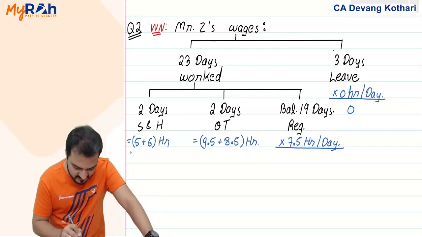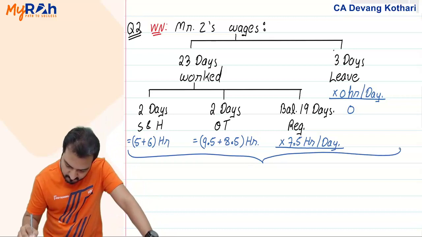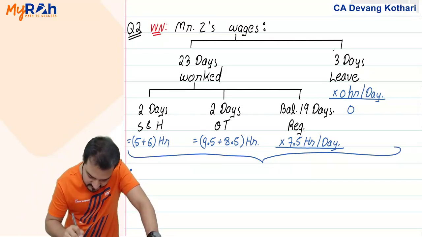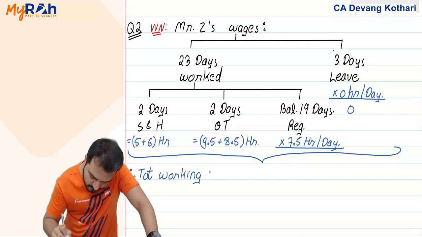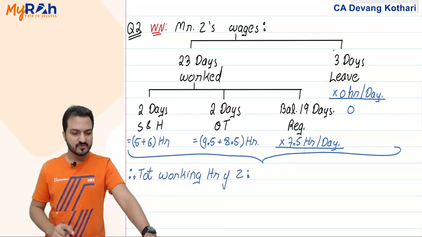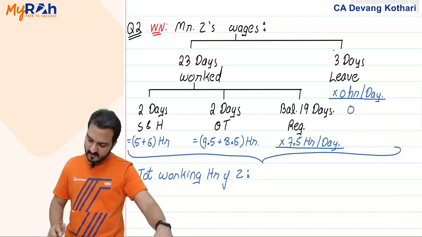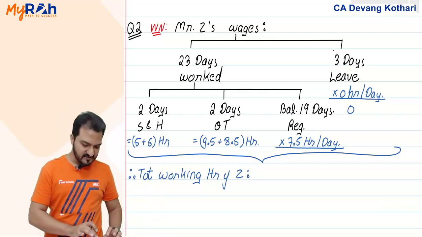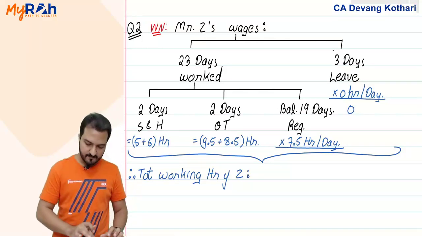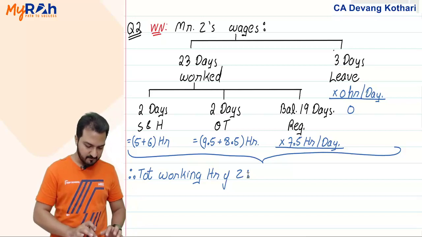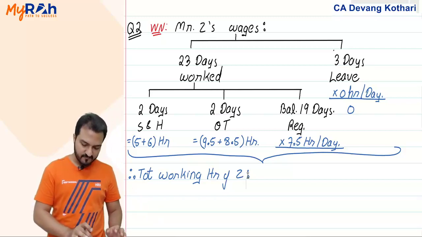Now, if I add all these up, it gives me total working hours of Z. I'll start from 19 days into 7.5 hours is 142.5, plus 9.5 overtime, plus 8.5 overtime, plus 5 Sunday, plus 6 holiday.